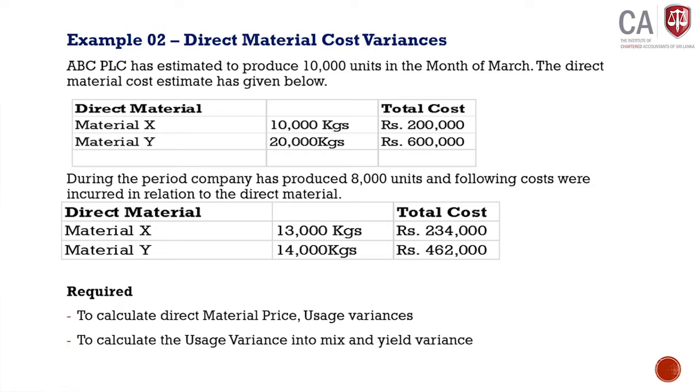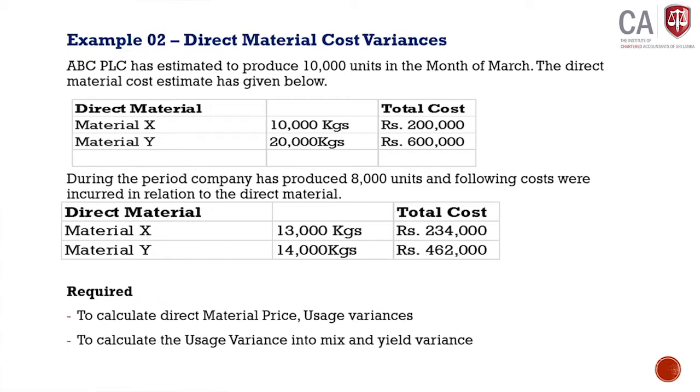There are two types of material we are using. First we will look at the standard material cost per unit. Material X and material Y. To produce 10,000 units, material X requires 10,000 kilograms, meaning we require 1 kilogram of material X per unit.